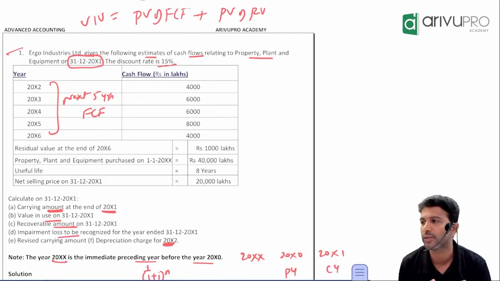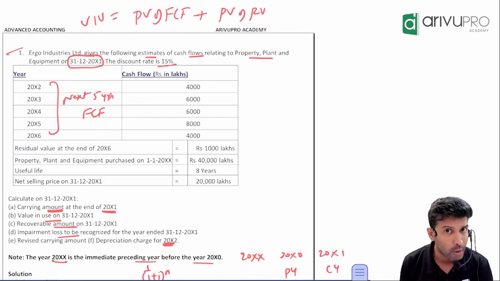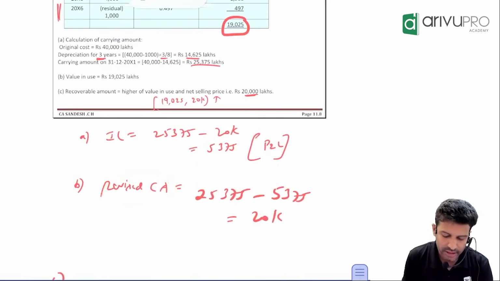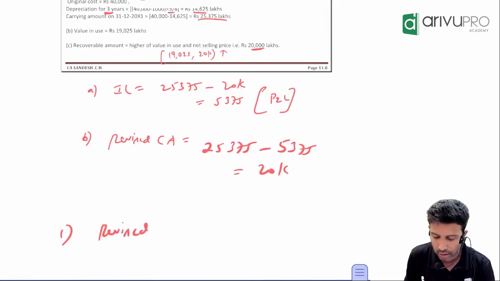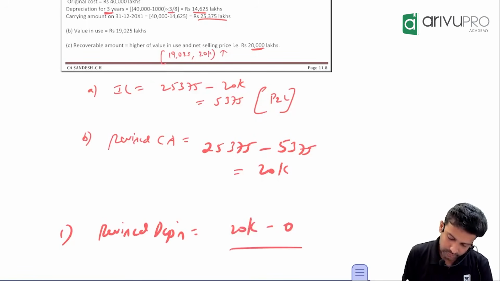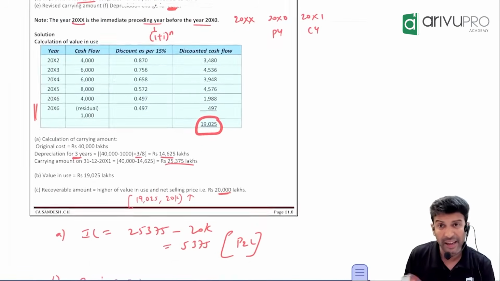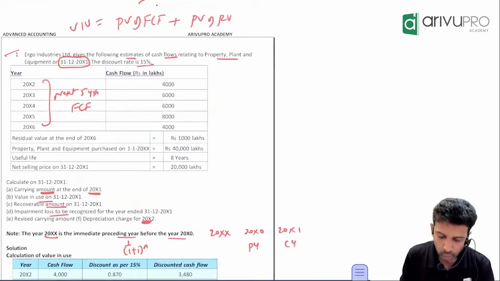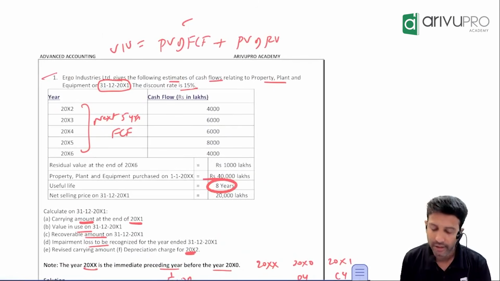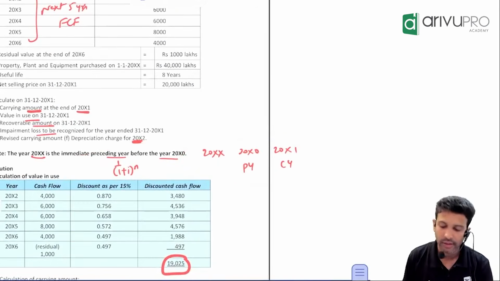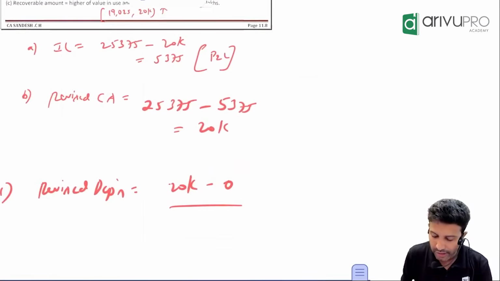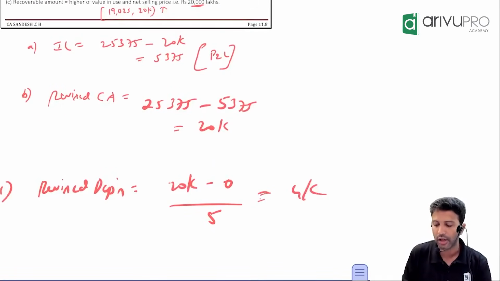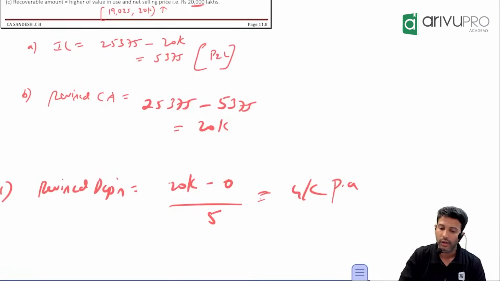From next year onwards, what will be the depreciation? Will it be the same or will it get revised? Why will it get revised? Since the carrying amount got revised, depreciation for next year onwards also will get revised. What is the formula? Revised carrying amount, which is 20,000, minus salvage value, divided by remaining life. When you bought the asset, life was 8 years. How many years have already passed? 3 years. So the remaining life is only 5.